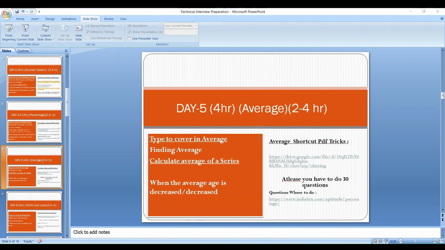You have to do one thing: just take notes of it, and after you have taken notes, go to the IndiaBix site, search for time and work, and do at least 30 to 40 questions of this topic, because it will be a compulsory factor for you. And be honest with yourself when you are solving questions on this topic.